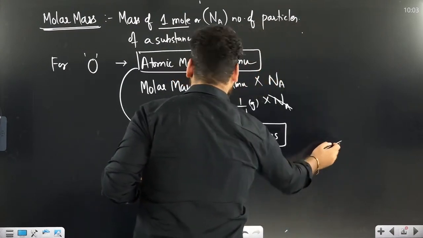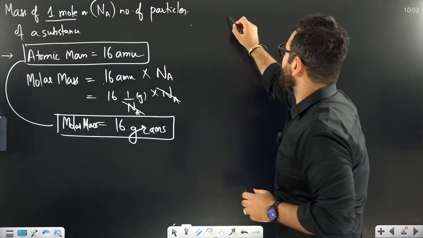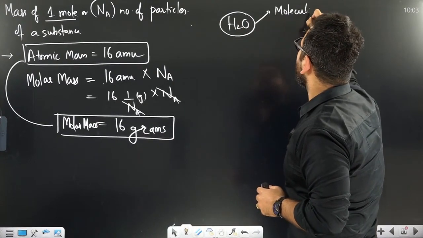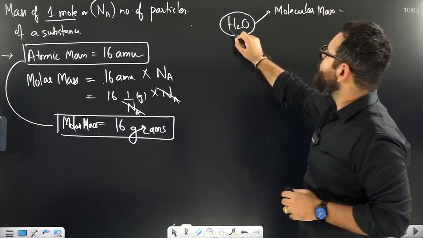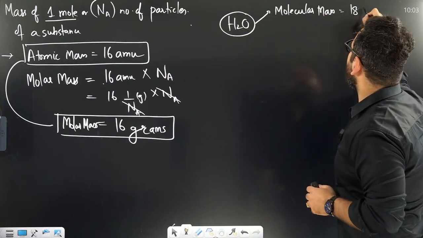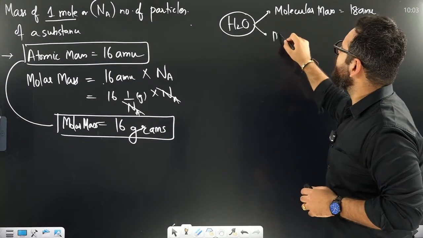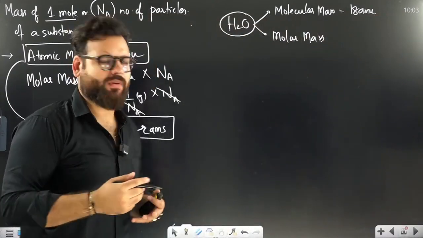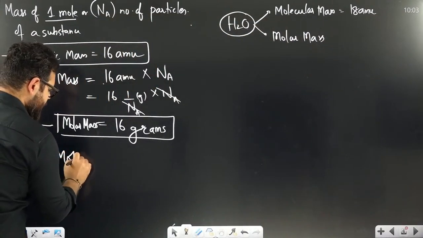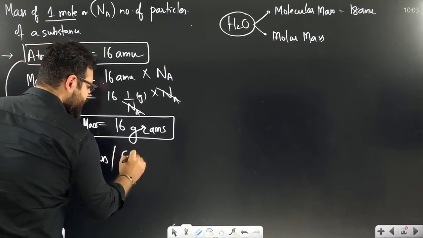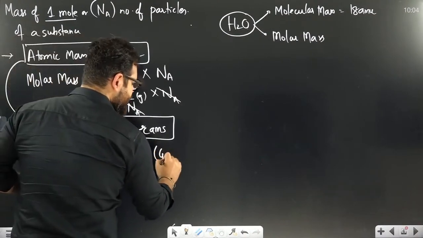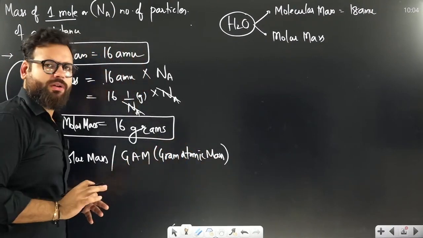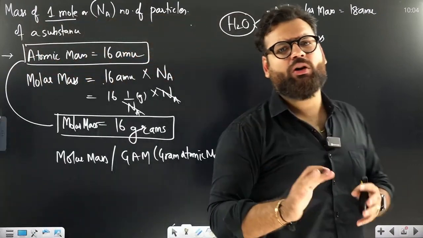Other examples that you can take here are, let's say we talk about water. Water is a molecule. So its molecular mass will be 2 AMU coming from hydrogen, 16 coming from oxygen, 18 AMU. Whereas its molar mass, see, molar mass has two different names as well. Molar mass can also be called GAM, gram atomic mass, if we are talking about atoms, because when I convert AMU to gram, it automatically becomes molar mass.